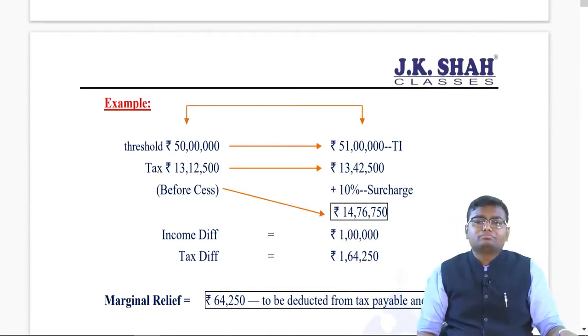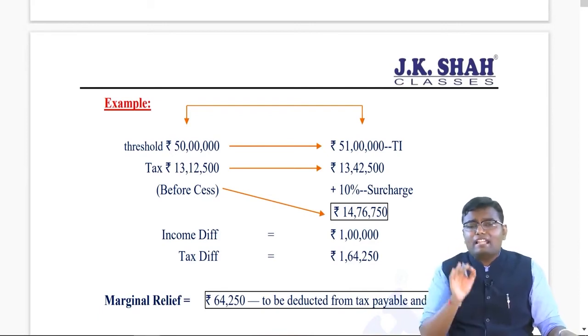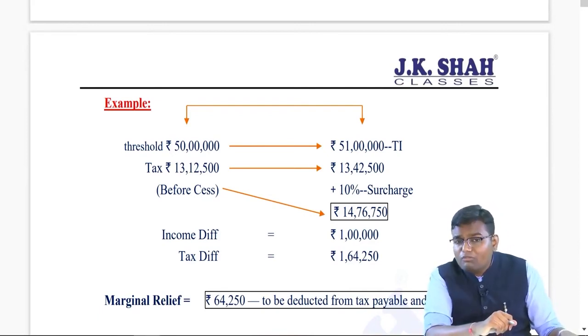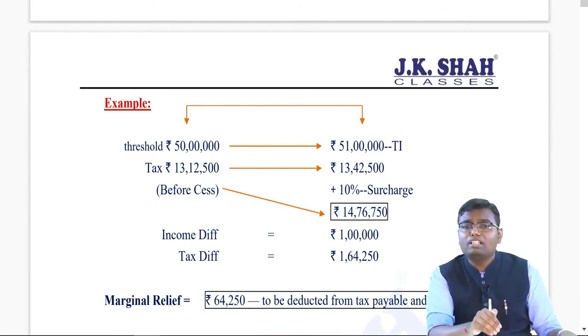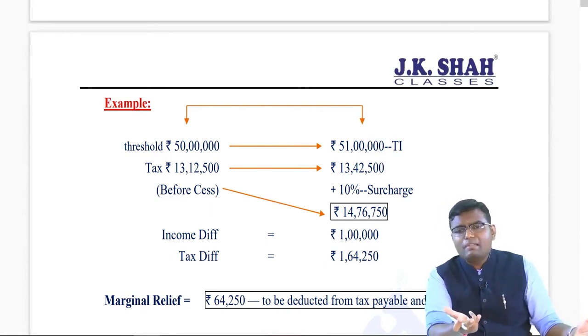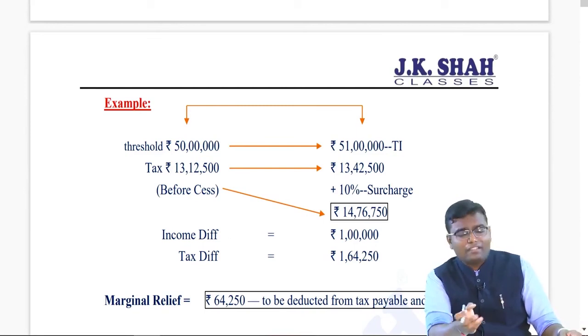Let's say my total income is exactly rupees 50 lakh. If I'm an individual, can I say surcharge won't be applicable on the income of rupees 50 lakh? Because it is applicable only if the total income is exceeding 50 lakh. Then what will be the tax payable? It is only the basic tax, 13,12,500 before health and education cess.